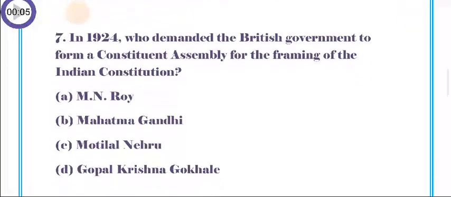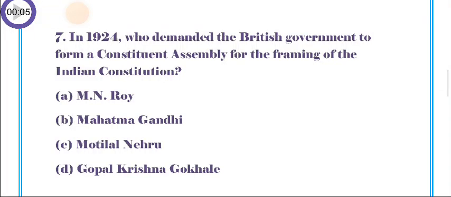Question number 7. In 1924, who demanded the British government to form a constituent assembly for the framing of the Indian constitution? A. M.N. Roy, B. Mahatma Gandhi, C. Motilal Nehru, D. Gopal Krishna Gokhale.